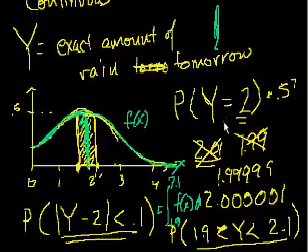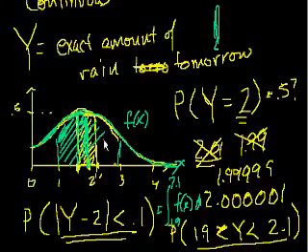And it should make intuitive sense that the probability of a very super exact thing happening is pretty much 0. You really have to say, okay, what's the probability that we get close to 2? And then you can define an area. And if you said, what's the probability that we get someplace between 1 and 3 inches of rain? Then of course the probability is much higher. You could also say, what's the probability we have less than 0.1 inches of rain? Then you would calculate this area.